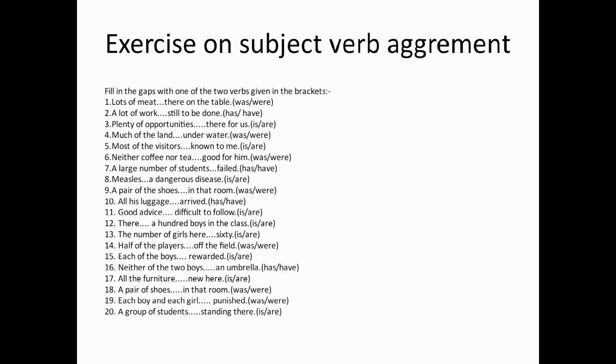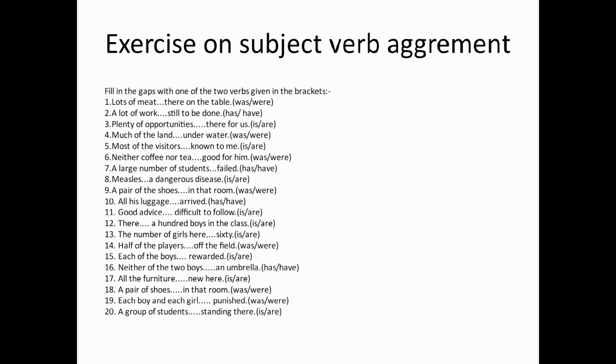Question number 10, all his luggage dash arrived. Options are has and have. Question number 11, good advice dash difficult to follow. Options are is and are.